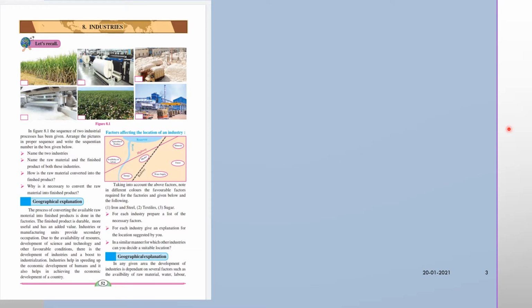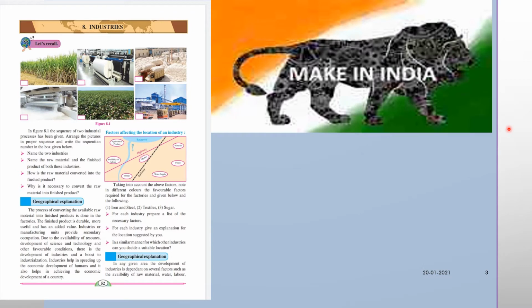Here I would like to tell you one piece of information related to Make in India. Everybody has heard about it, Make in India. Yes or no? Here you can see one picture, and this is the logo of Make in India.